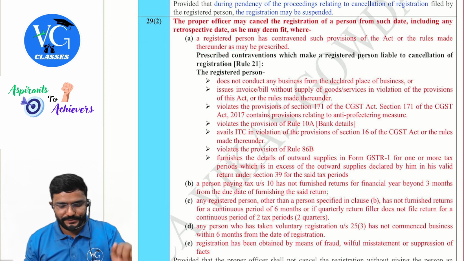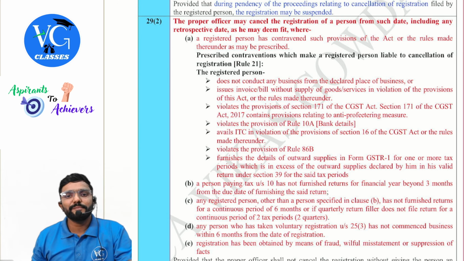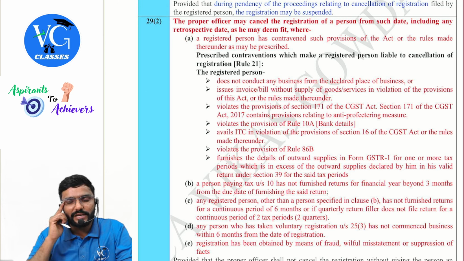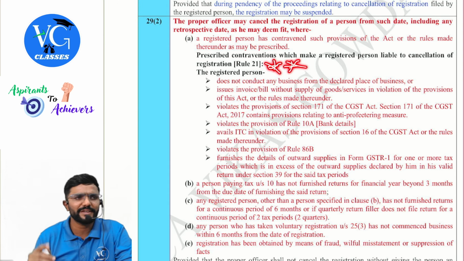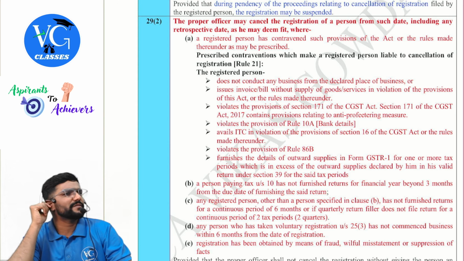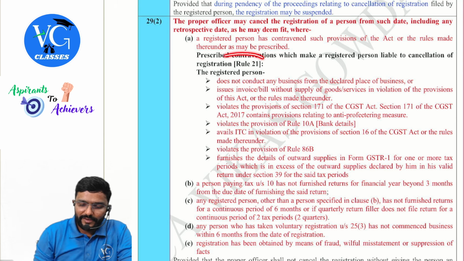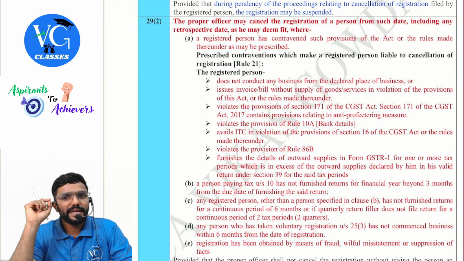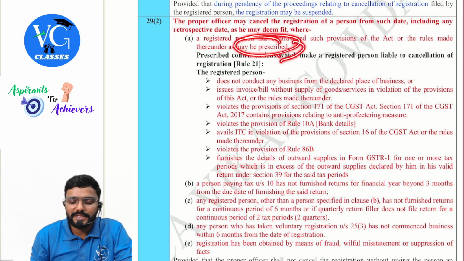Section 29 subsection 2, guys. The proper officer may cancel the registration of a person from such date, including any retrospective date, as he may deem fit, where a registered person has contravened such provisions of the Act or the rules made thereunder, as may be prescribed. Guys, somewhere important, they may ask a straightforward theory question: under what circumstances the proper officer can cancel the registration? So, Rule 21 provisions are there, where you have violated any of these, guys. Clause A is giving reference to rule. Because as may be prescribed, they told. So, where is it prescribed? In Rule 21.